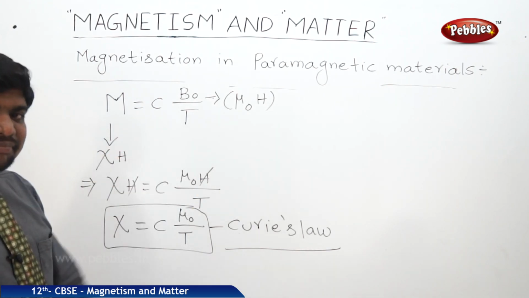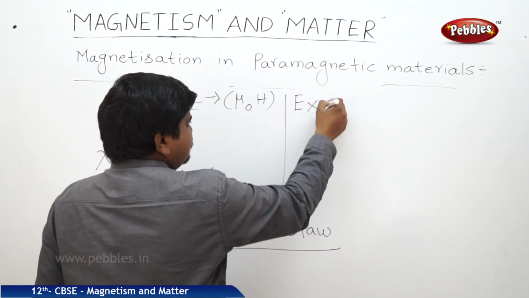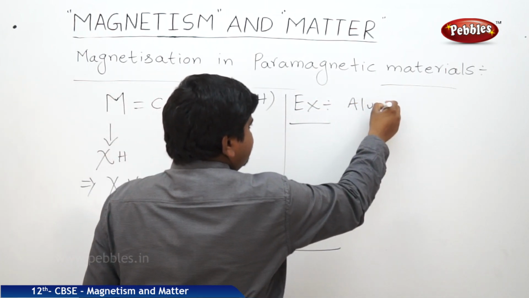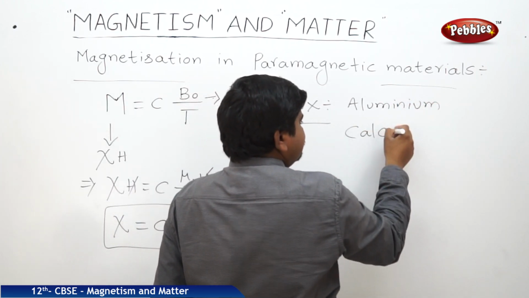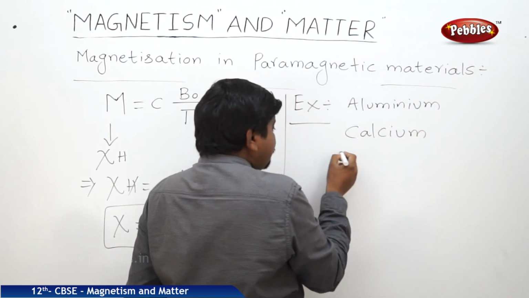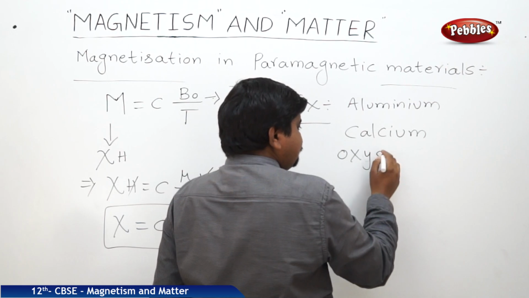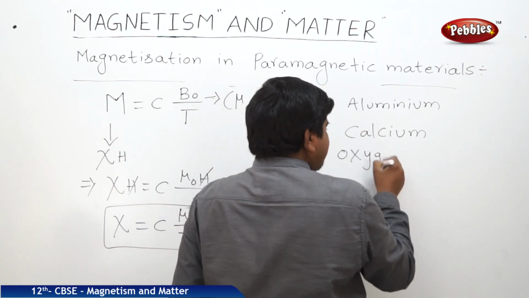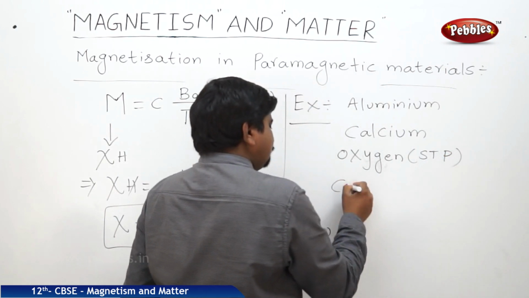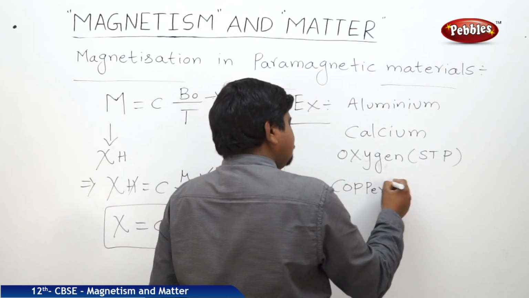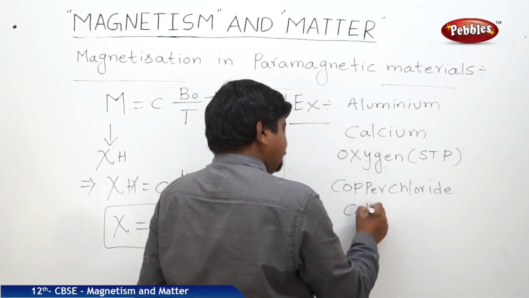What are the examples of paramagnetic materials? Aluminum, calcium, oxygen, not at all temperatures, oxygen at STP, copper chloride, calcium chloride.